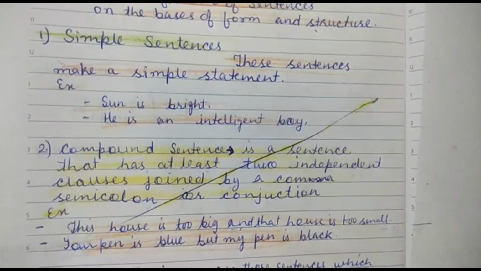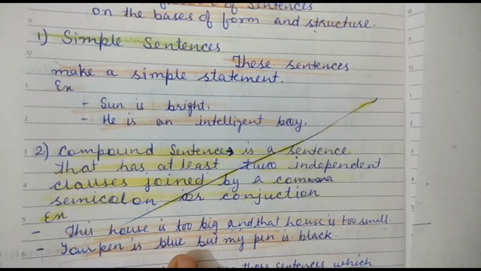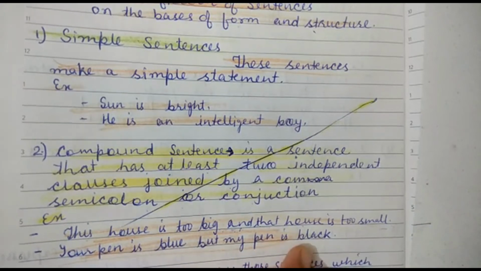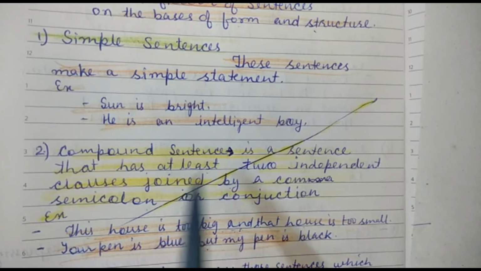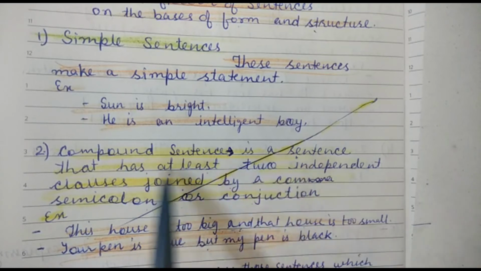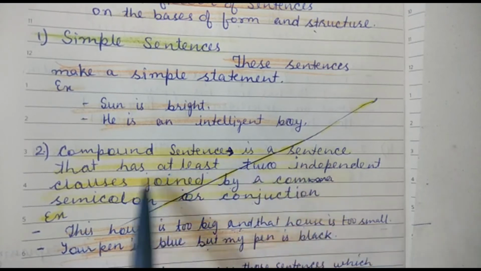Next example. Your pen is blue, but my pen is black. Again, both statements, both clauses are independent. Your pen is blue. It makes complete sense in itself. My pen is black. It is also a complete sentence, a complete clause, but the connector "but" is connecting both the statements, both the clauses. So there can be at least two independent clauses.